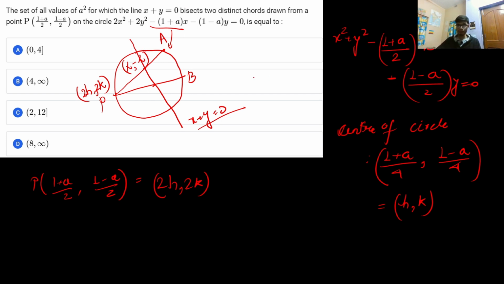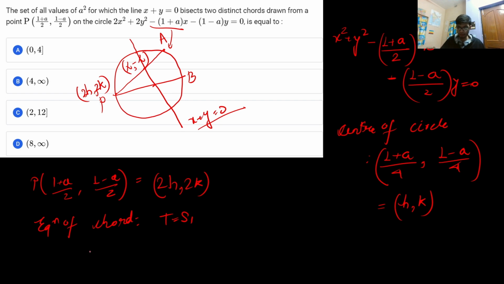Whenever it is a case of a chord with a given midpoint, the equation of this particular chord is given by T is equal to S1. That is the formula.